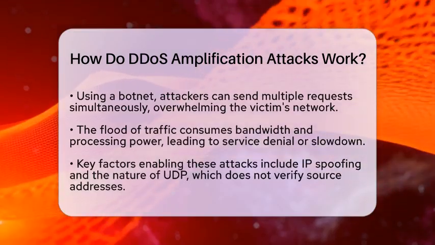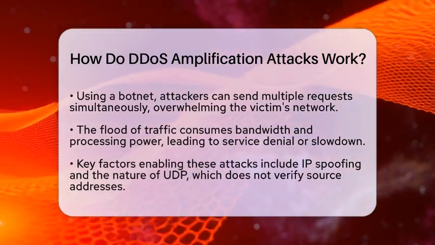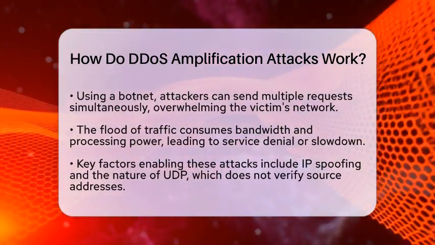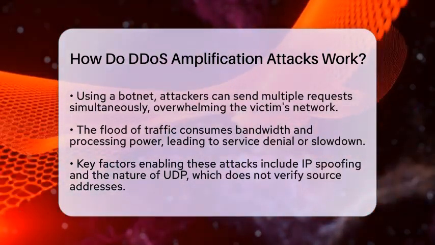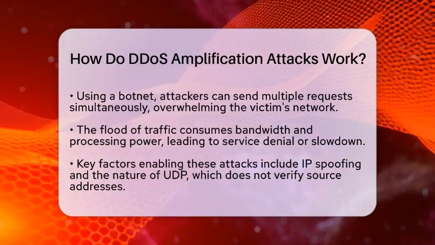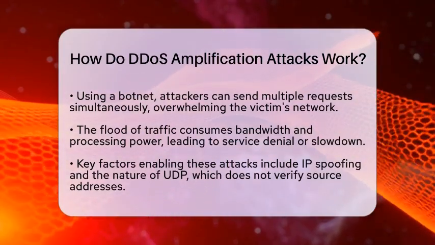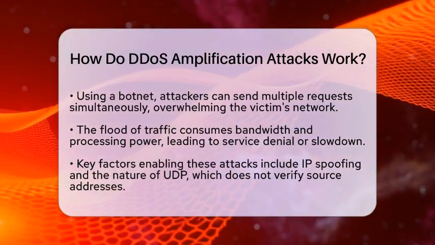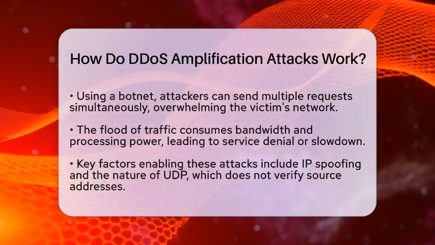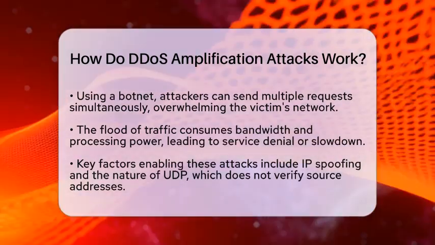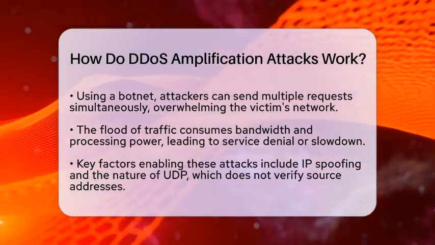Several technical factors make these attacks possible. First, there is IP spoofing, which allows attackers to fake the source address. If this were blocked, amplification attacks would be much harder to carry out. Next, the use of User Datagram Protocol is critical because it does not verify the source address before responding. Lastly, reflectors are often open or misconfigured servers that respond to any request from the internet, making them easy targets for attackers. These attacks exploit basic aspects of how the internet operates. The reflectors send large amounts of data across the internet's infrastructure, which can saturate bandwidth and disrupt normal service.